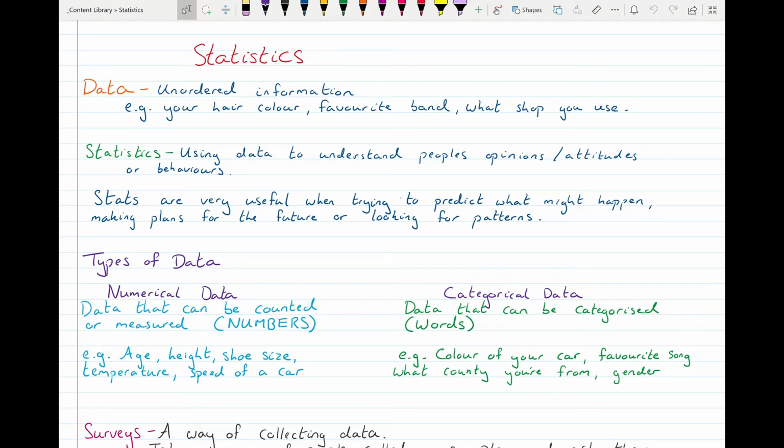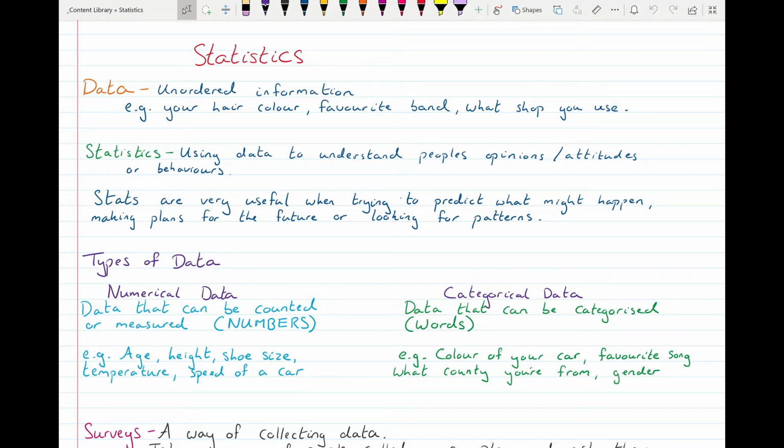And the other type of data is categorical data, which are words. So they can't be measured. Like your favorite color could be blue or red or black. You can't measure that, but it's a word. It's still a piece of data. Your favorite song is a piece of data. It's a name, or what country or what county you're from. That's a piece of data.